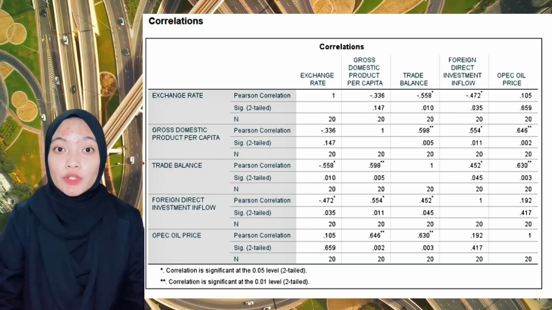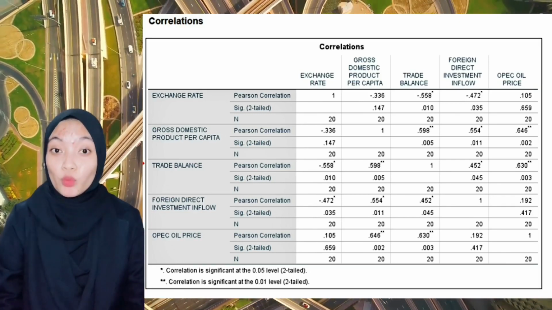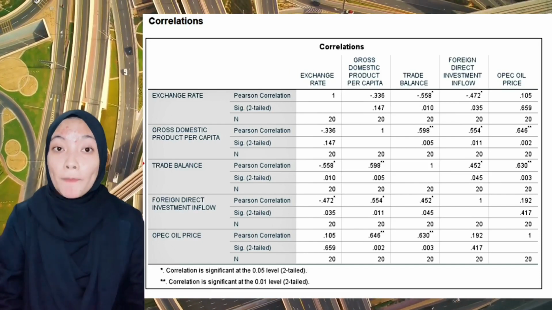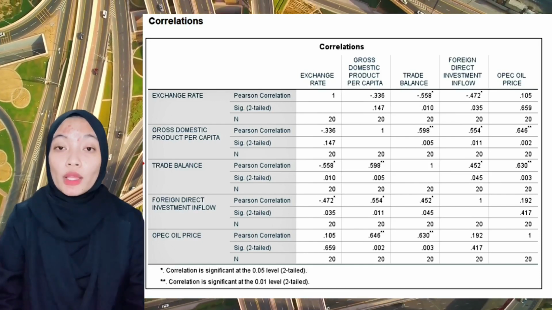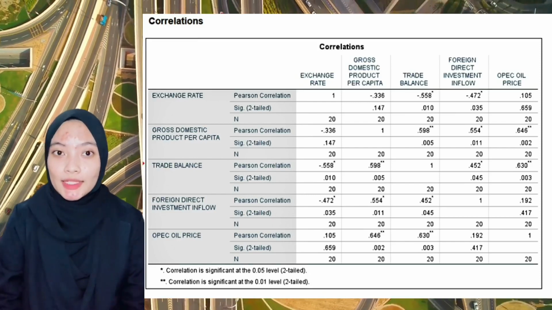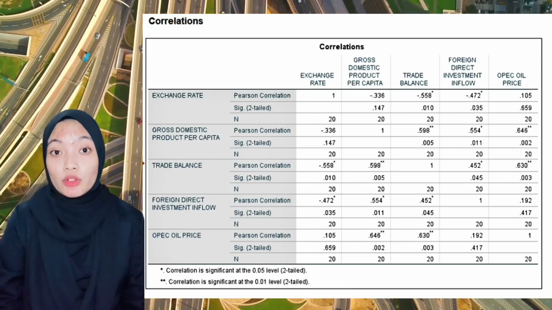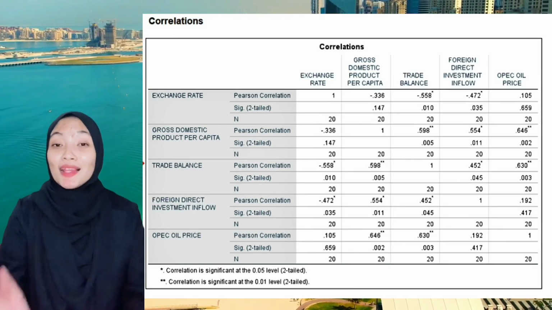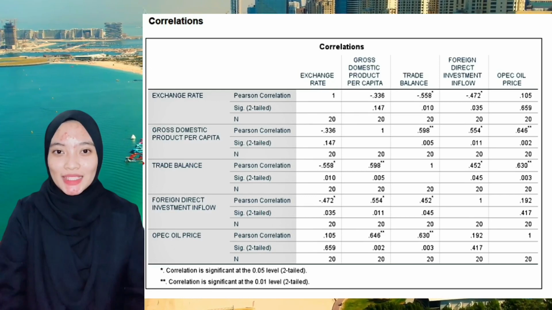The correlation is a statistical measure of the strength of the relationship between the relative movements of two variables. The values range between -1.0 and 1.0. A correlation of -1.0 shows a perfect negative correlation, while a correlation of 1.0 shows a perfect positive correlation. A correlation of 0.0 shows no linear relationship at all. Now, let me explain the correlation analysis table.